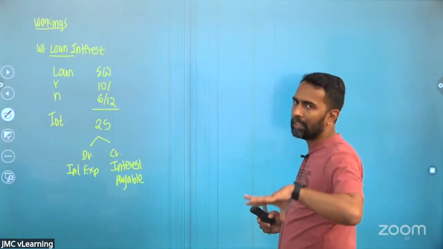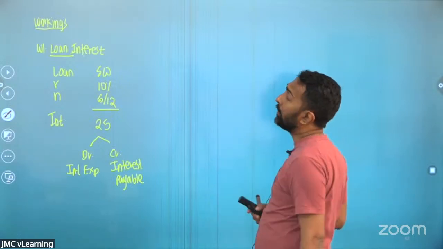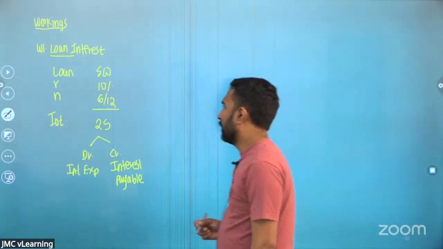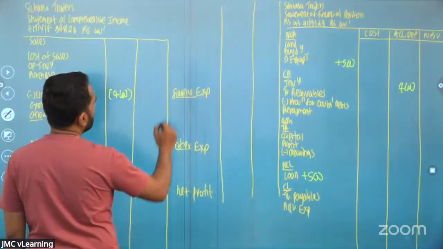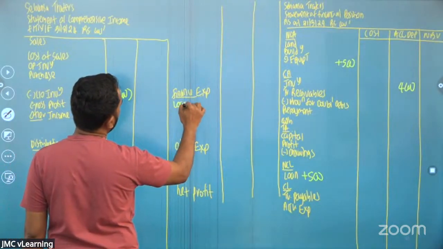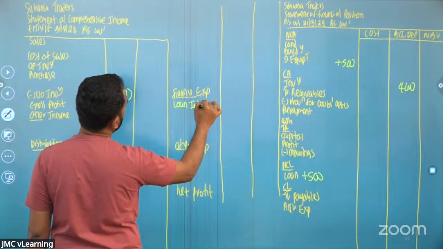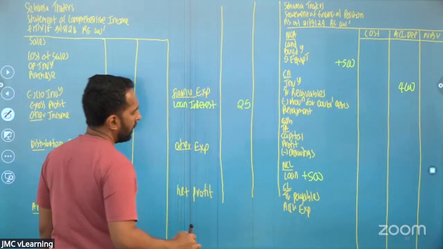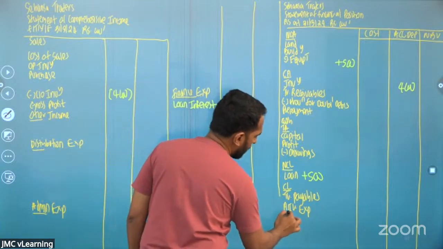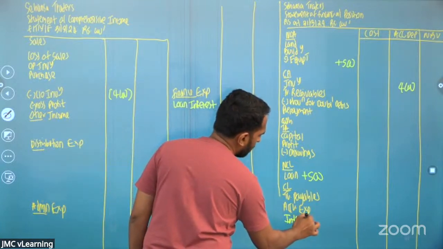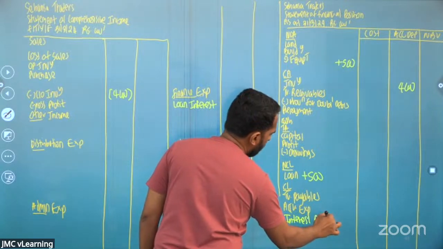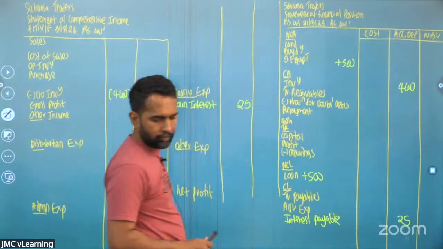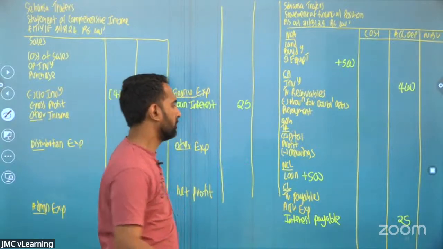So we recognize the loan and the interest for 6 months. We'll recognize under the finance expenses loan interest 25, and I'm going to recognize that as a liability, interest payable 25.